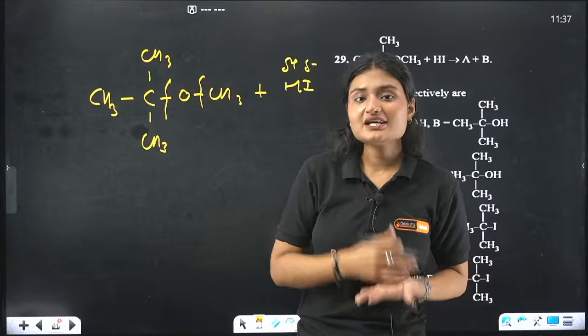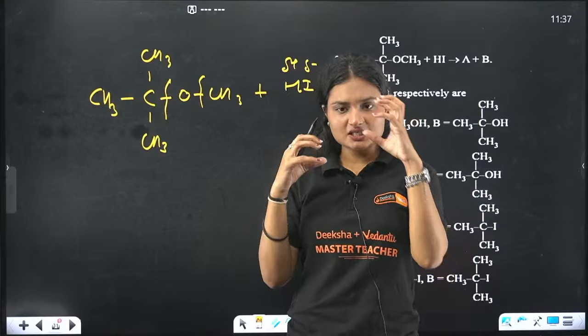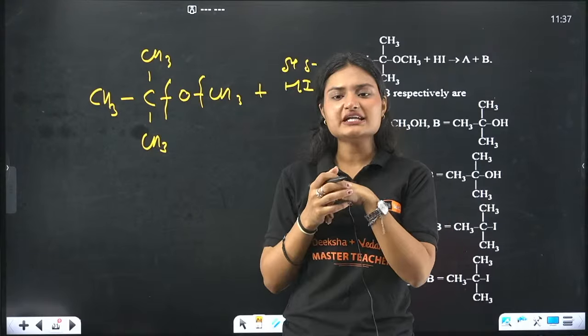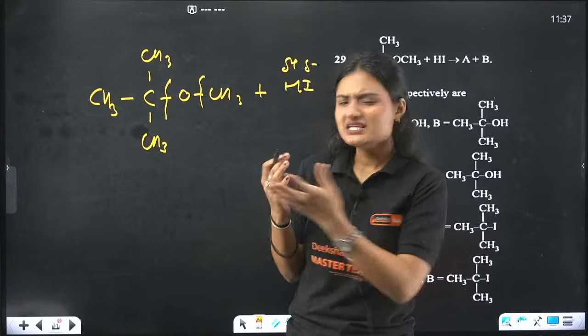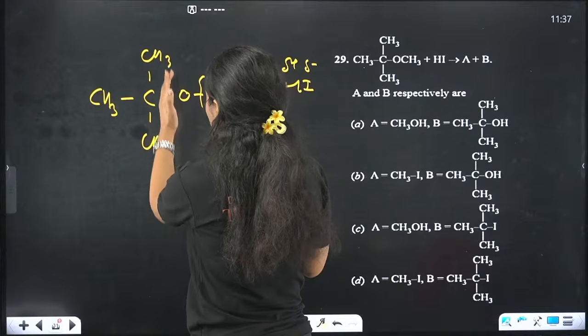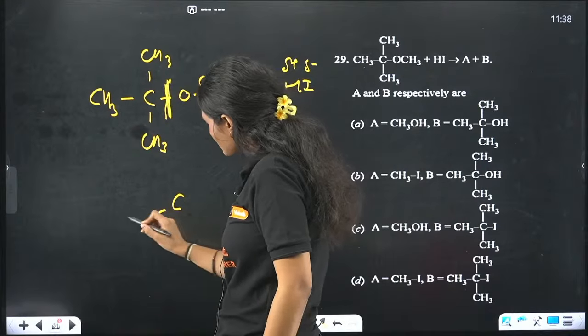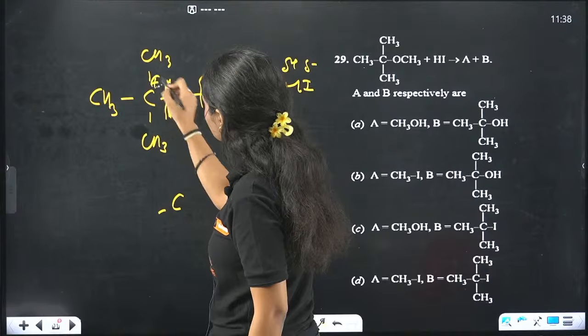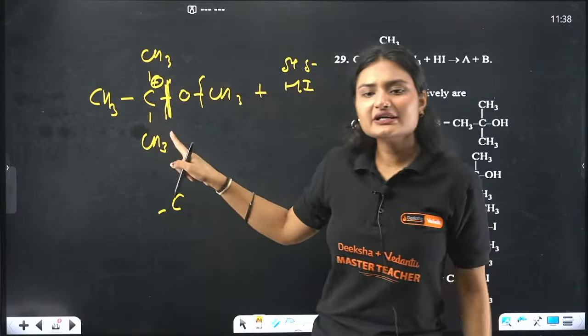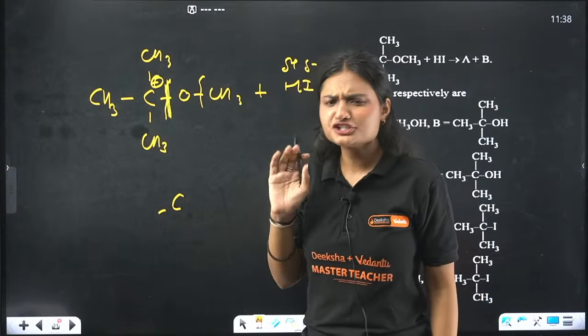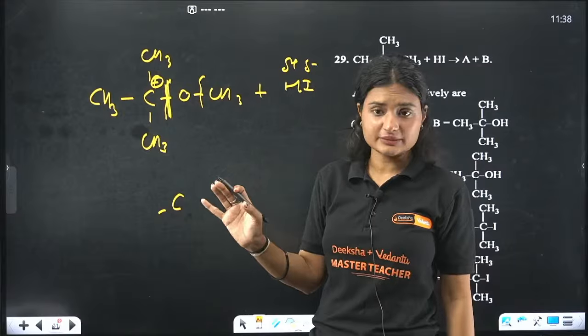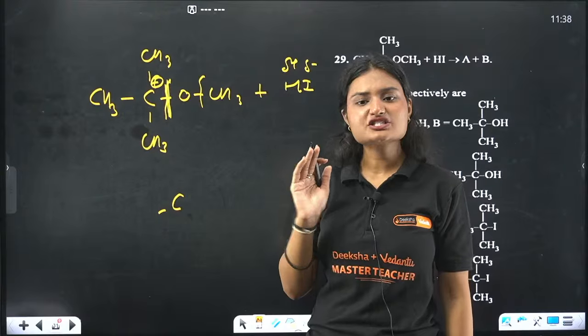The bond will break when the intermediate or the compound that you are getting is stable, right? If I break the bond here, what am I getting? A carbocation, right? This is a tertiary carbocation, and tertiary carbocations are exceptionally stable.